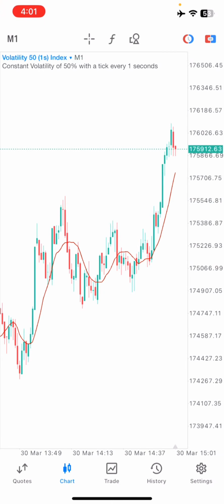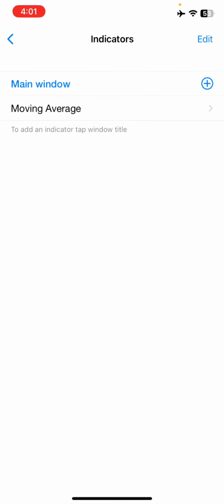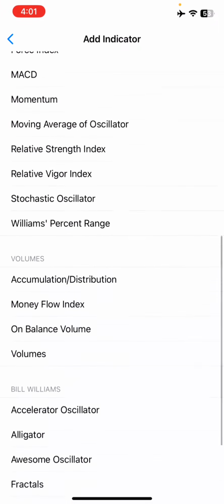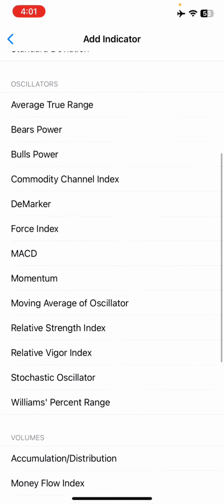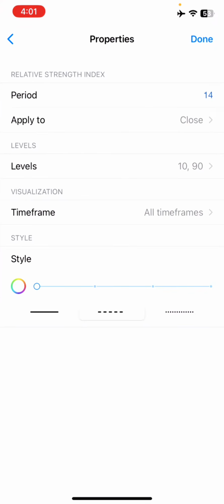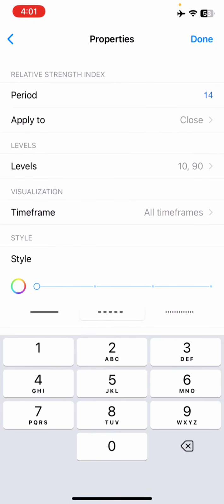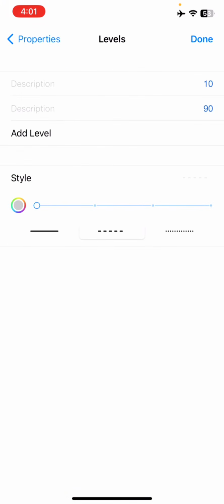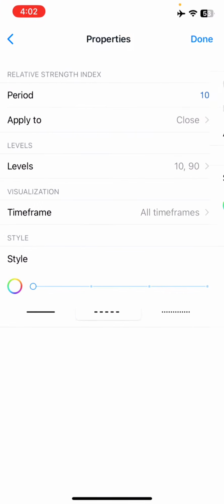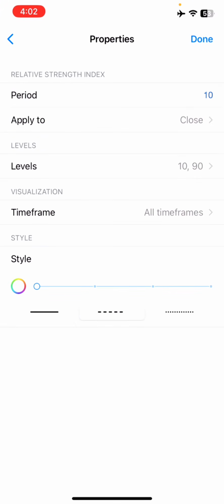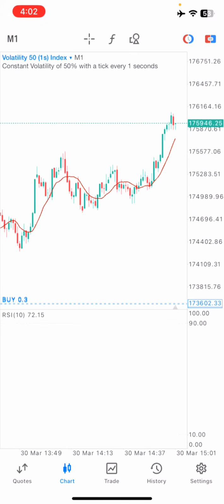You can see we have a moving average in our chart. The next indicator we're adding is going to be listed on indicator window 1. Search for RSI and click on it. These are the parameters for the RSI: the period is 10, apply to close, and the levels we need are 10 and 90. For the style, set it as your background window. Click on done, and you are good to go.